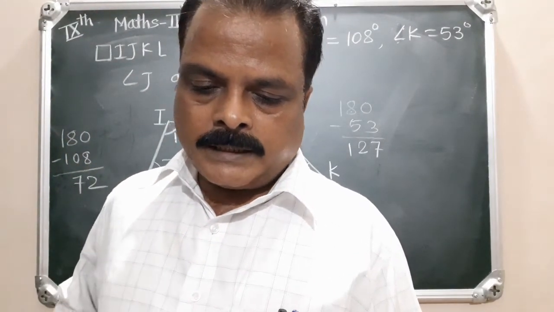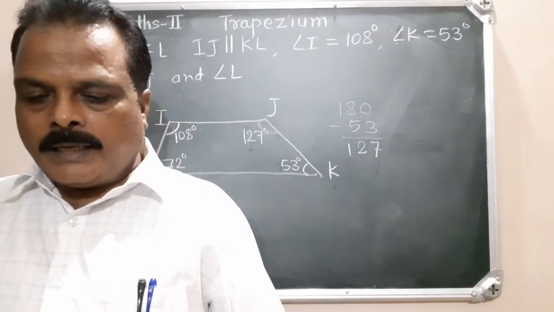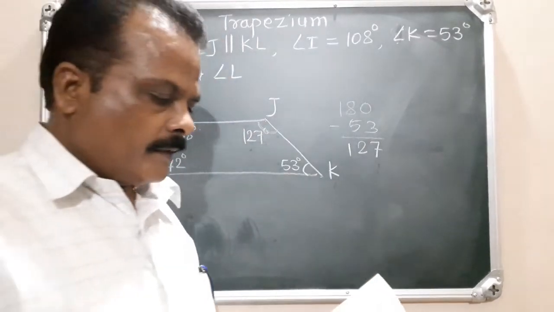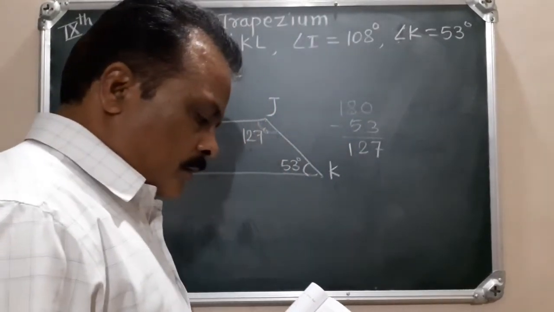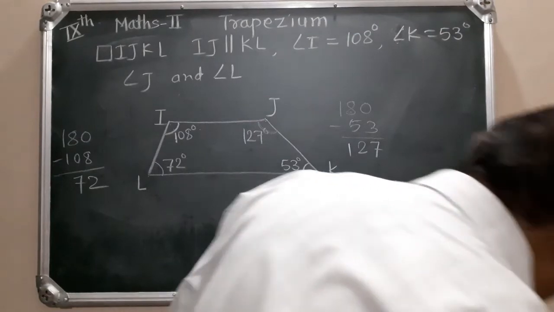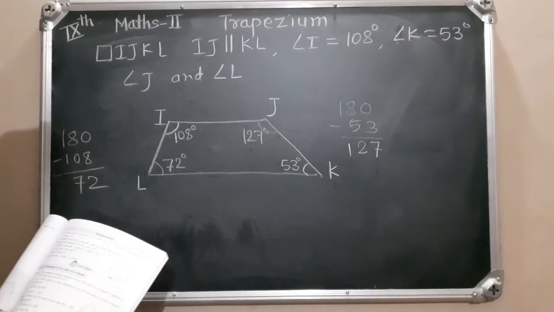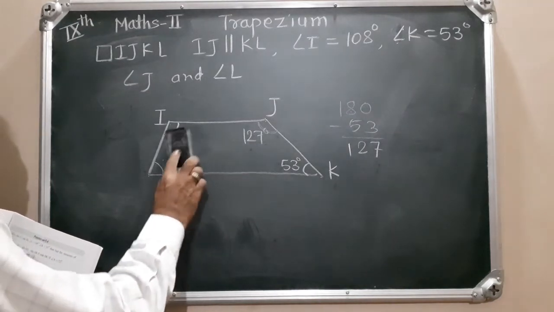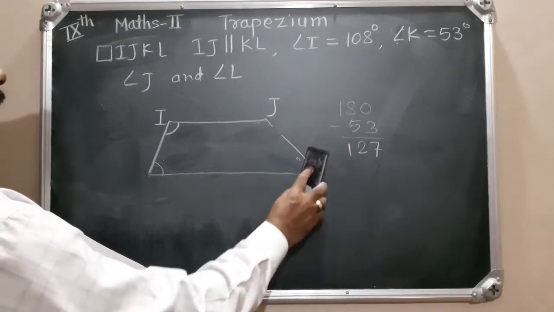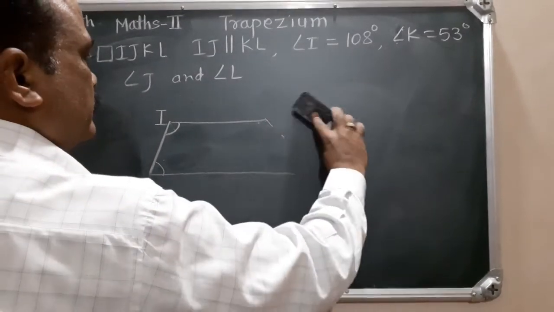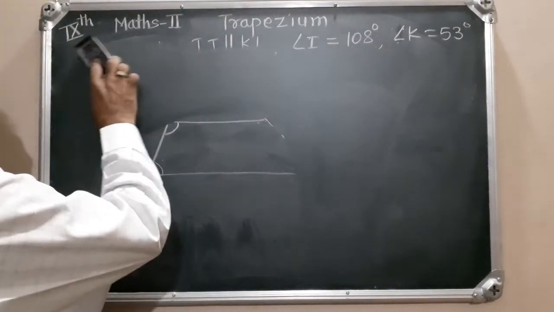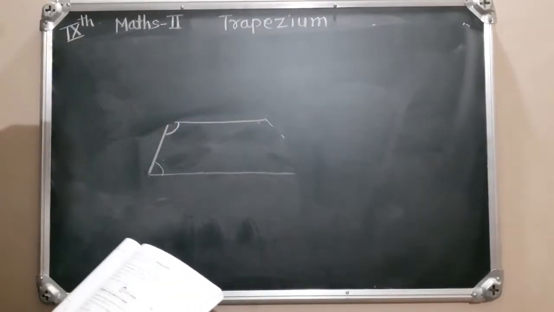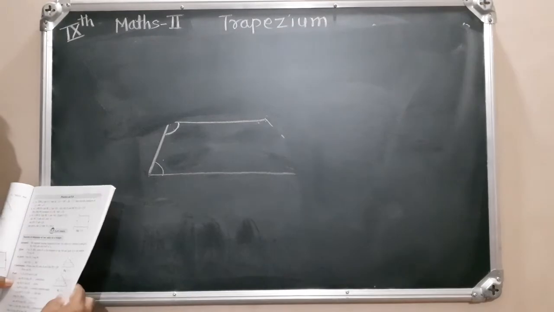Another example is in a quadrilateral ABCD, side BC is parallel to side AD and AB is congruent to side DC. If angle A is equal to 72 degree, then find the measures of angle B and angle D. Now here we have given quadrilateral ABCD.